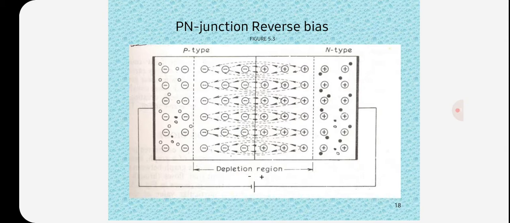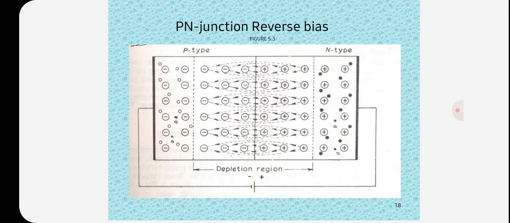Although under reverse bias condition there is practically no current due to majority carriers, yet there is a small amount of current due to flow of minority carriers.